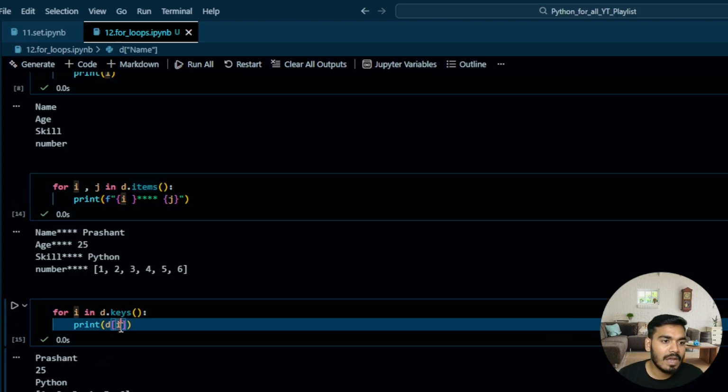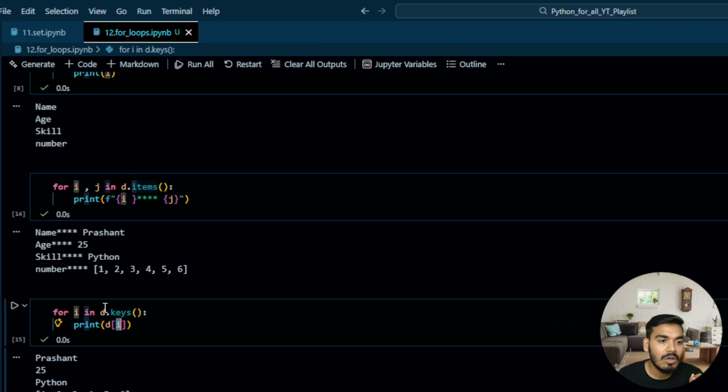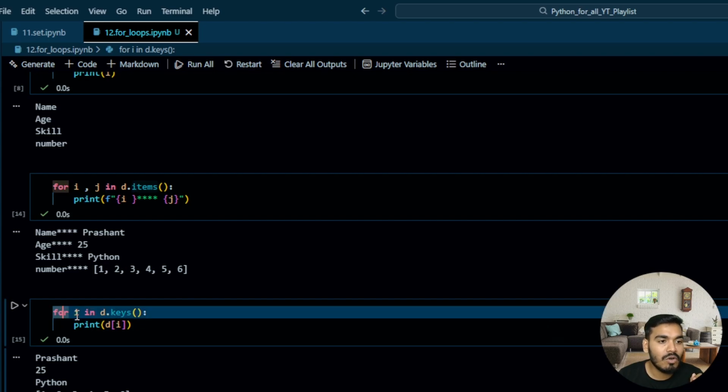Similarly, instead of hard coding the keys, I am just passing i. Why? Because I know whenever I write for i in d.keys(), it is going to get all the keys. So first the key will be name, and that is assigned to i, which is my variable. Then there will be age, then skill, and then number. All those keys will get assigned to i.